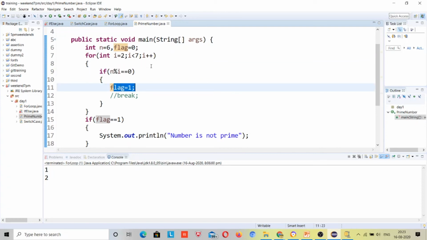Still it will keep executing, the I value will keep incrementing and the loop will run till its end. We don't want that. We just want that if any number divides, it comes out of the loop. Except 1 and the number itself, if any number divides it first, come out of the loop, because that's not a prime number. Why check further numbers? That's why we have used break. This is the use case of break.